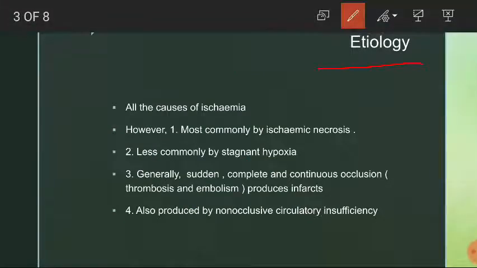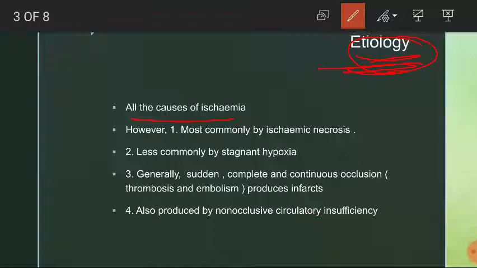So now let's talk about the etiology of an infarction. In order to understand the etiology of an infarction, we need to know what exactly this term means. Etiology and pathogenesis are almost similar because both of them deal with the causes of disease, but what differs them is that etiology initiates the cause, whereas pathogenesis continues. That means the set of events that happens in the course of a disease is called pathogenesis. So now let's understand what is the etiology of an infarction.